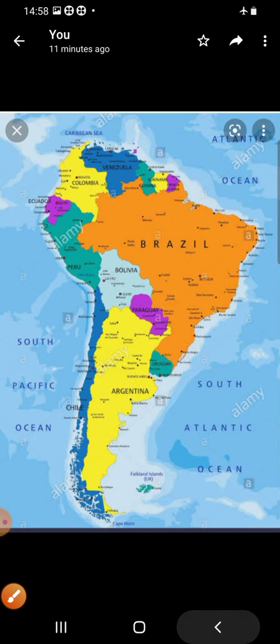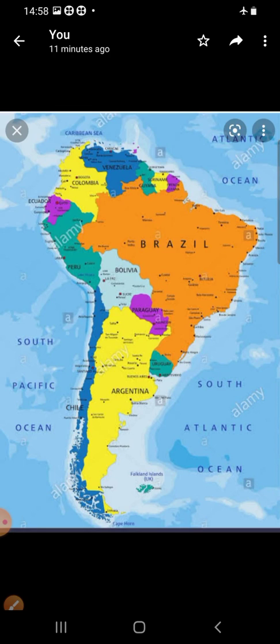So here children, let us learn about the extent, how much it is. The land area of South America is about 178.6 lakh square kilometer. When we compare to India, it is 3.5 times bigger than India.